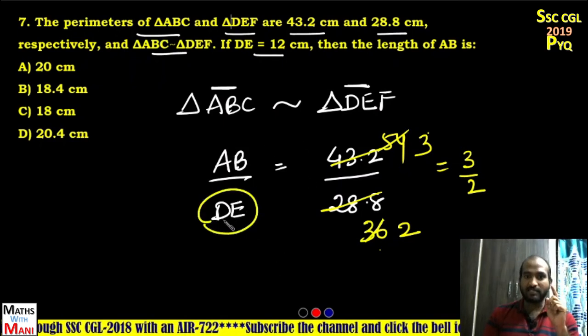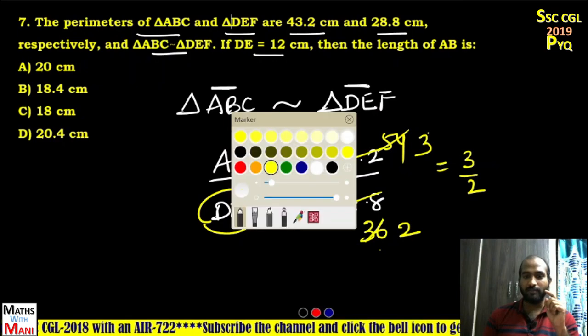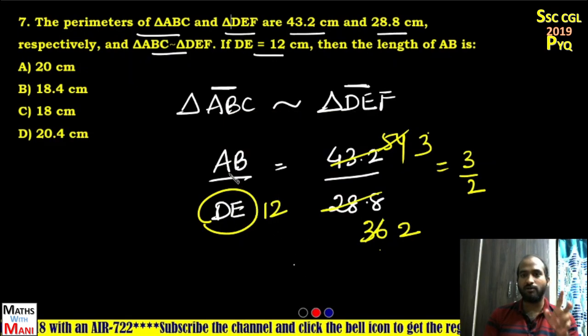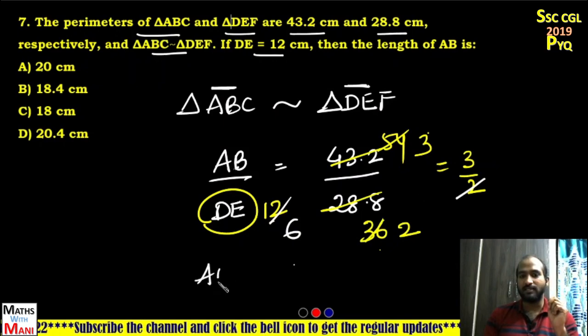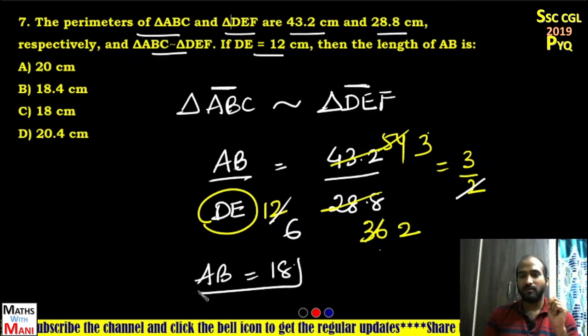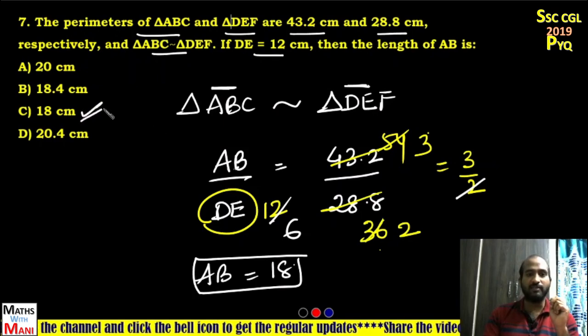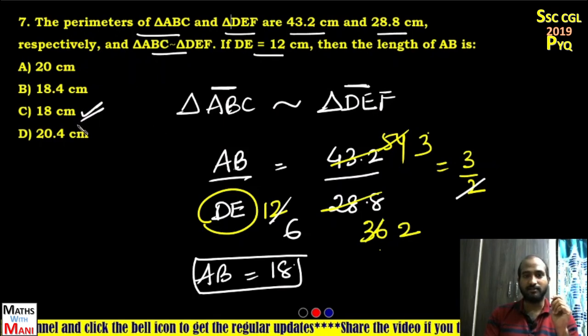But DE is given as 12. Tell me, after simplification, DE is 12 and you have to find out AB. 2 parts is 12, so 2 6s are 12. So what is the value of AB? 3 into 6, 18 centimeters. AB equal to how much? 18 centimeters. That is option C is the correct answer.